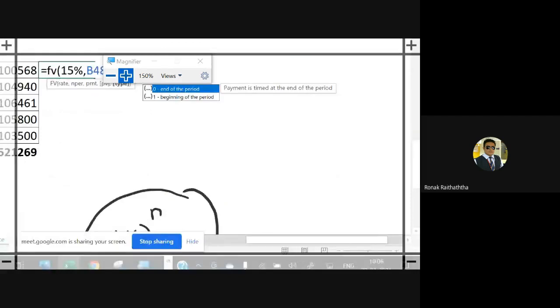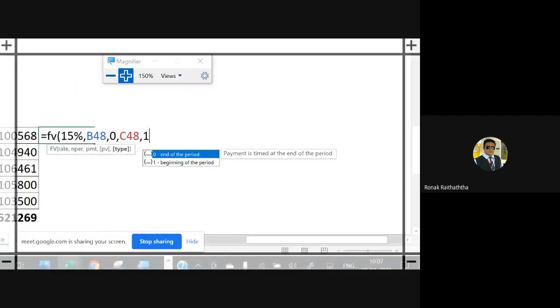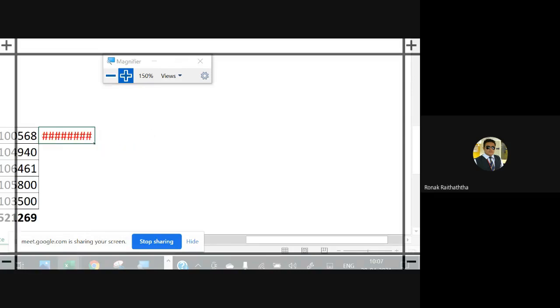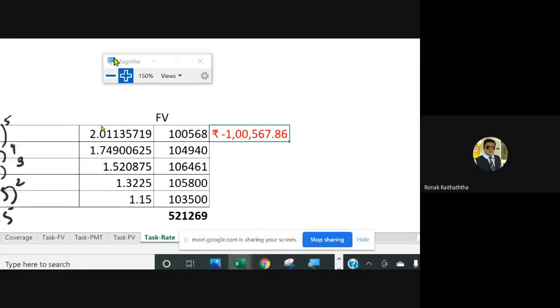Comma. We are investing at the beginning of the period, right? So I'm writing 1, because that's what I have stated, no, that whether you are investing at the beginning or at the end, accordingly the interest amount will be calculated. Closing the bracket, and you may check it is giving you exactly the same answer.